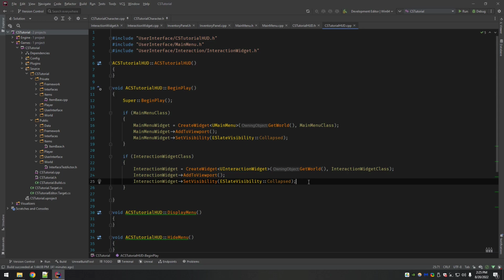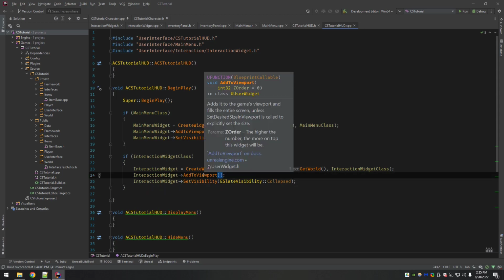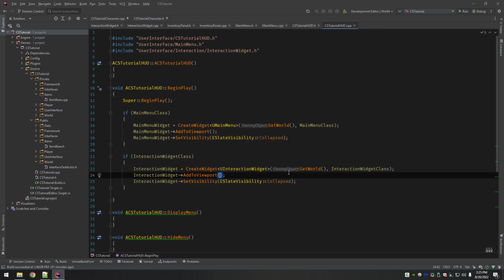And so because of that, if you look at add to viewport, it's got the argument here, which is Z order, the order in the Z as it relates to your screen, further away from your eyes or closer to your eyes. The higher the number, the more on top this widget will be.